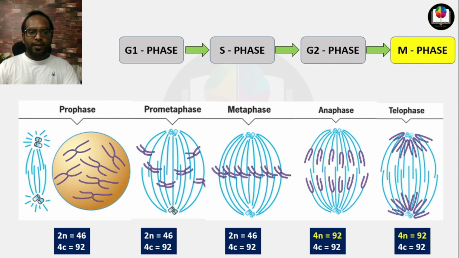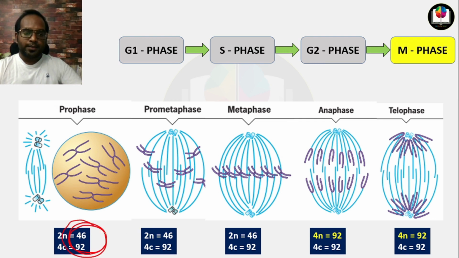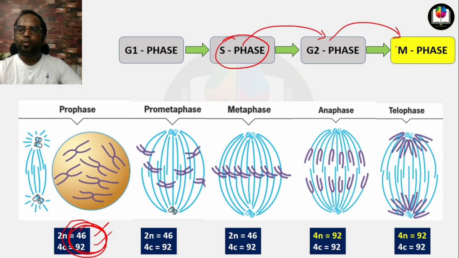In prophase the number of chromosomes is 46, but the content of chromosomes is 92. You know the basic reason: the number of chromosomes remains the same, but the content of chromosomes got duplicated in S phase. Then it entered into G2 phase, and then into M phase. Right now the M phase is going on.